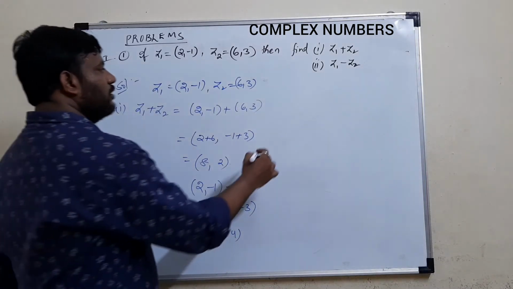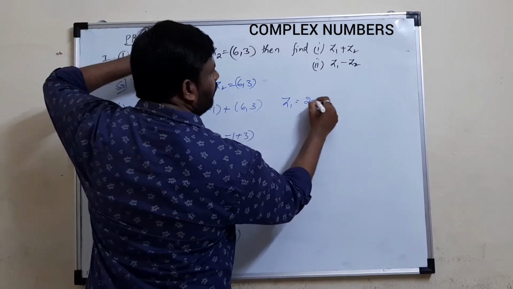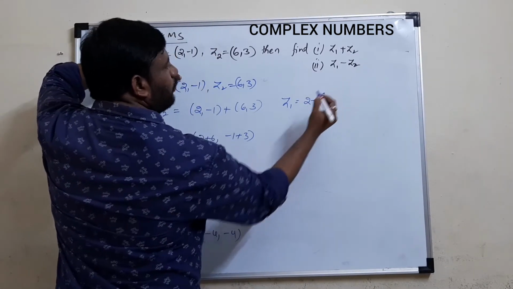You can do it like this, or you can also take z1, suppose the representation is 2 comma minus 1; you can write 2 plus of minus 1 I. You can write 2 minus I. Simply I can write 2 minus I.